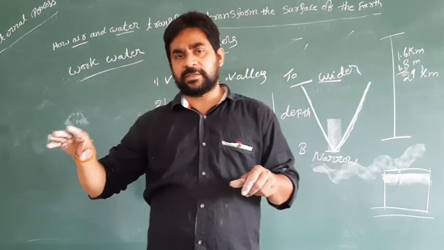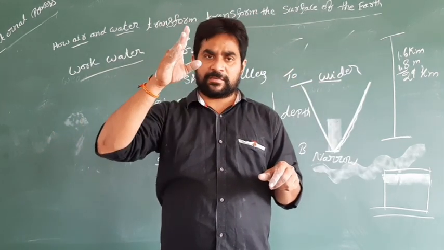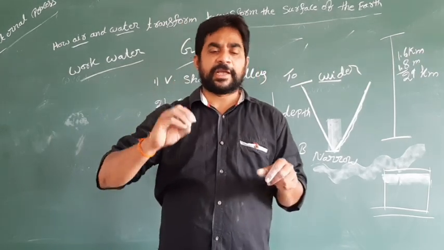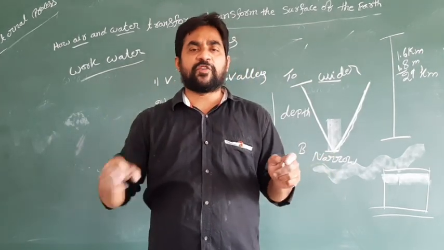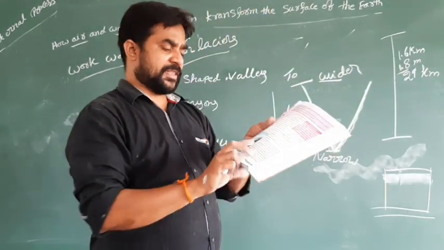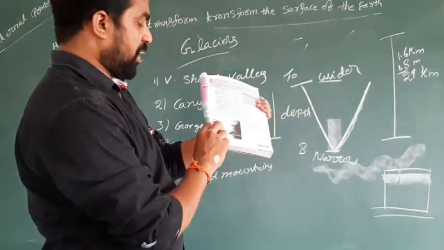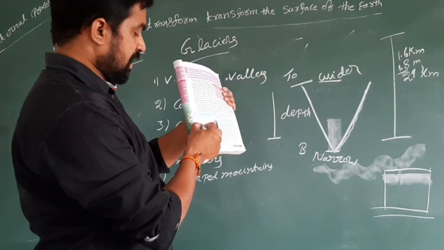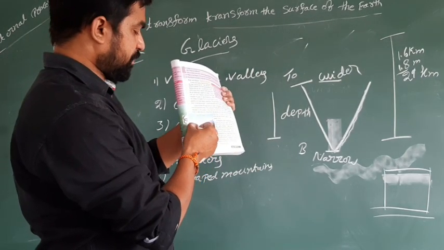When the glacier melts, it forms a U shape. Even in your textbook, they have given a picture that you can observe, and it looks like a U shape.